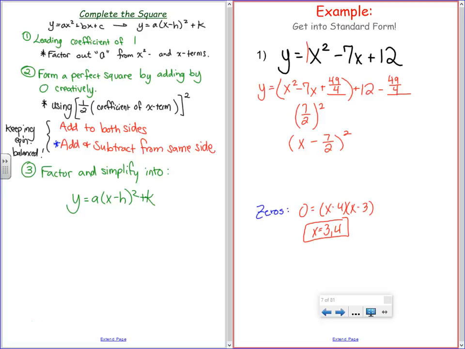And the reason why I did this is so I could get a perfect square. And as long as you follow the steps properly, you have made a perfect square. But now we have to deal with that. Now, 12 minus 49 fourths, that's hard. Don't make your brain work that hard. Who is 12 in fourths? How did I do that real quick?